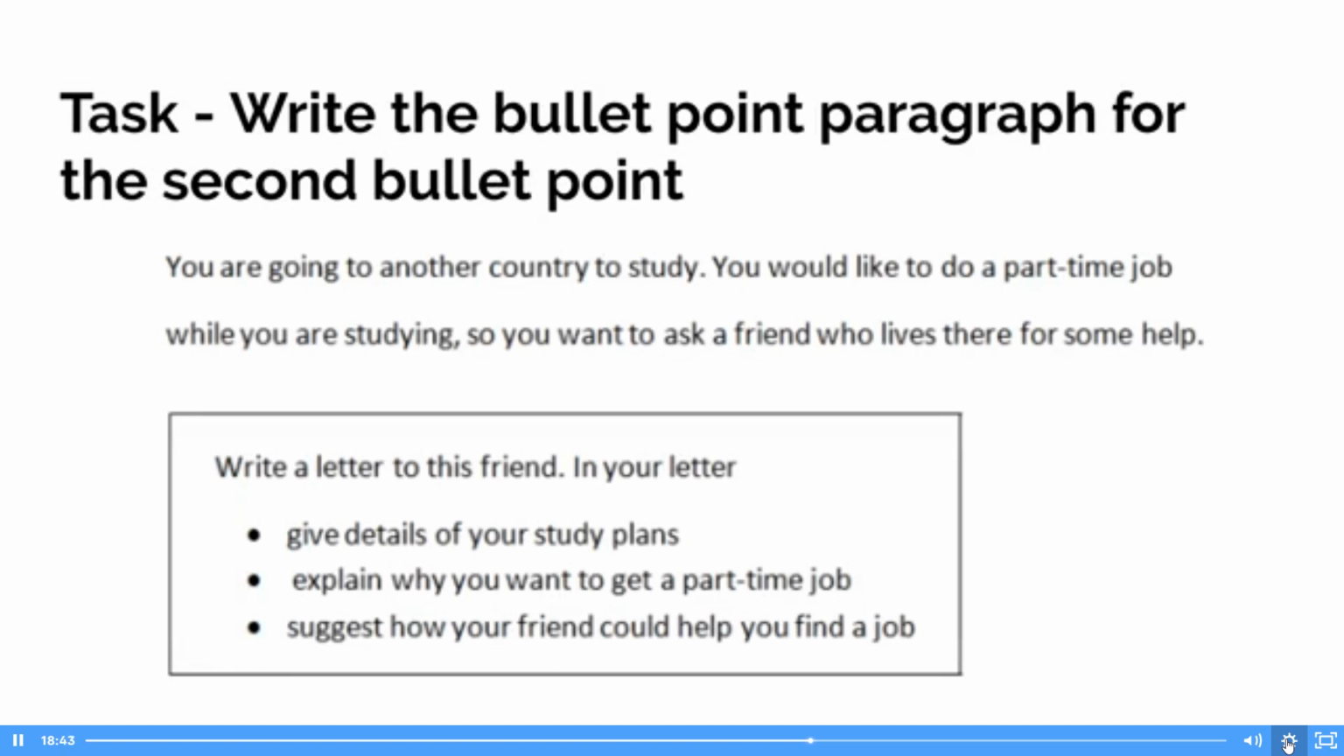So in case anyone has just joined, the task for this week is to write the bullet point paragraph of the second bullet point of the question we've been looking at this month. So the question is, you're going to another country to study, you would like to do a part-time job while you're studying, so you want to ask a friend who lives there for some help. Write a letter to this friend. As it says, write a letter to this friend, we know it's informal in this letter.